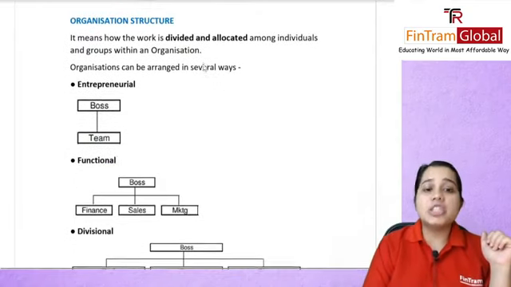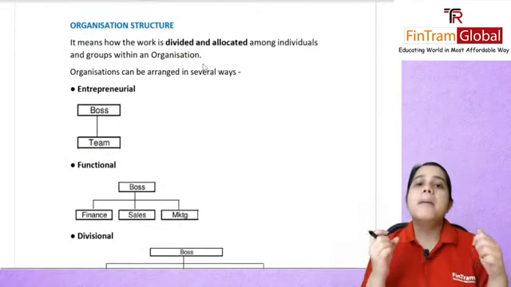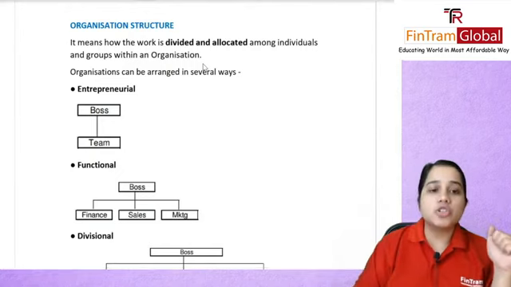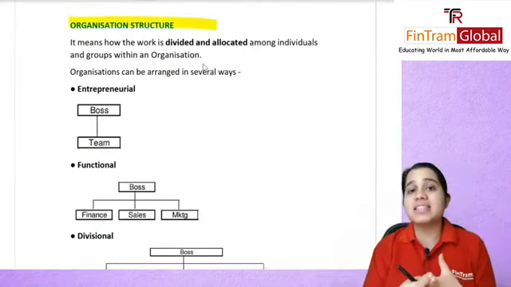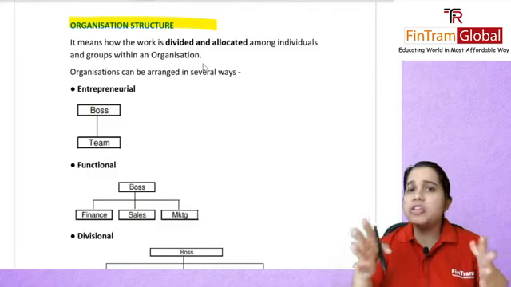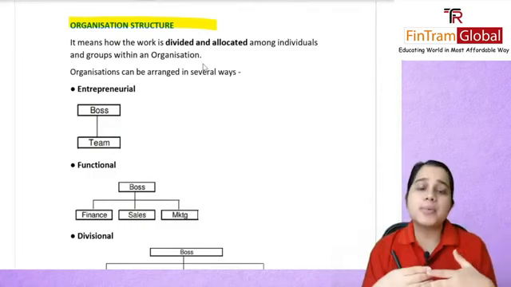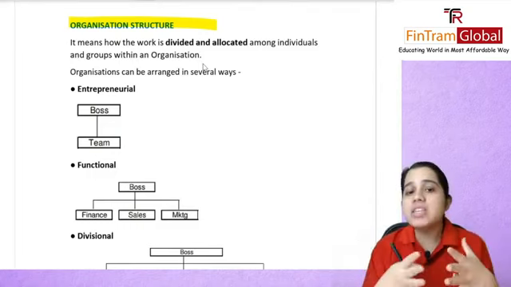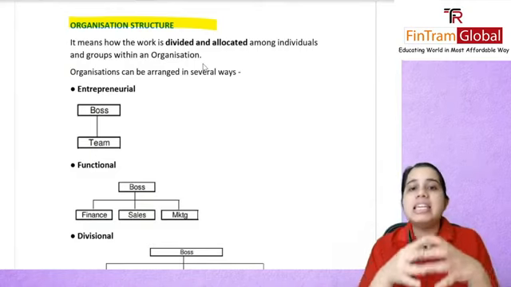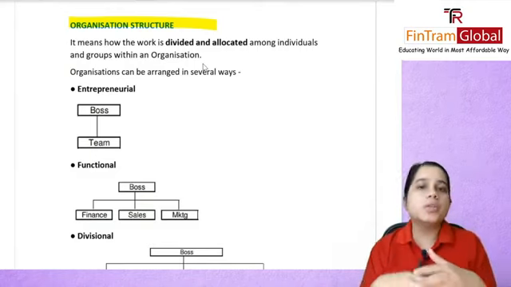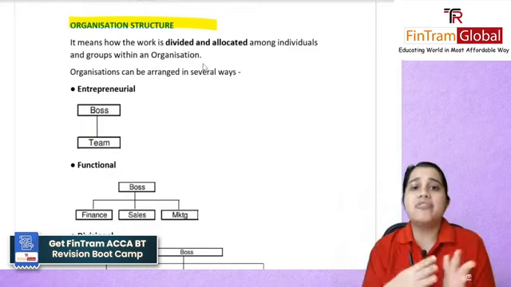Alright. Next, we had covered organization structure. Organization structure was basically wherein we learned different sorts of structure, right? We had seen so many types of structure, and why do you have these structures? So that you can easily divide and allocate work between your employees. So you can have various sorts of structure.